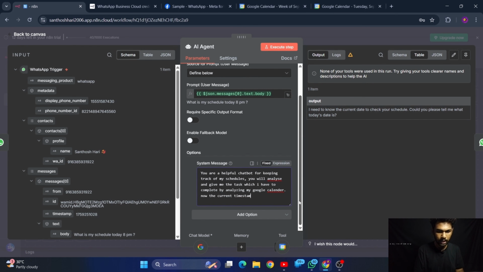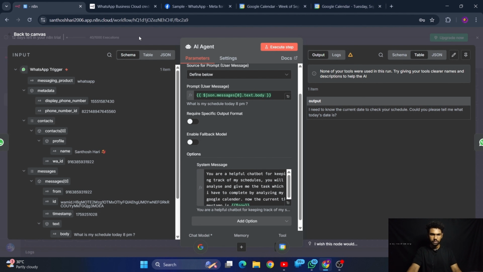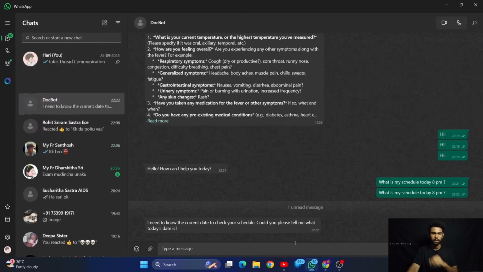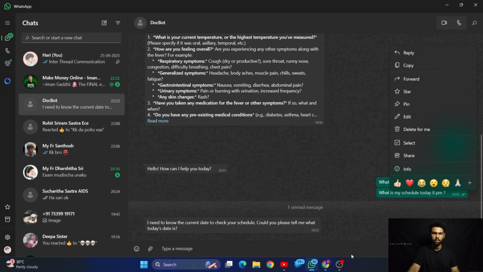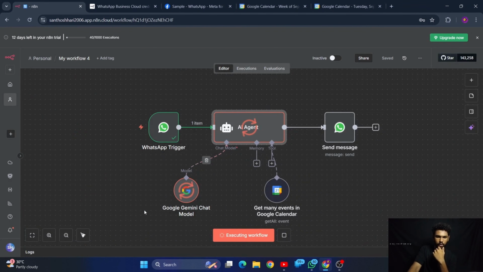Now let me give the current timestamp with double curly braces open and close. Within that one, the prefix is a dollar symbol. We have to type now in the expression mode, so that you will be getting the date and time. Now let me save this one and let's try executing this workflow. One second. Let me give the same input. Yeah, it is working. Let's wait and see what is happening.